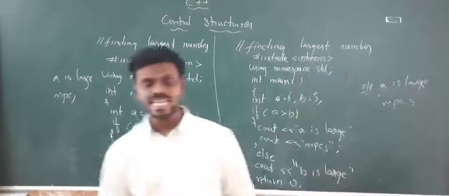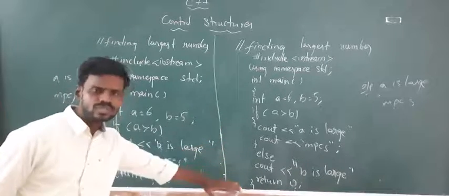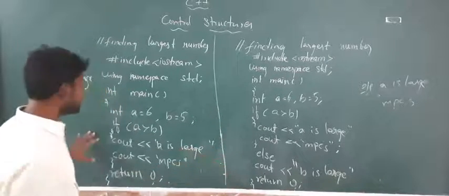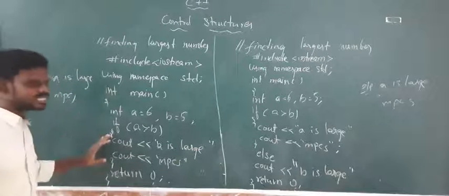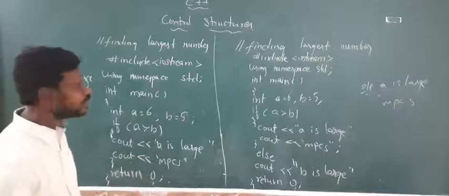Okay, see the differences. If we are having an else part in this, then if the condition is false, it will be going for the else part, it will be executing it. If it is not, then it will be executing the statement only if it is true. If it is false, it won't execute anything. Okay, now